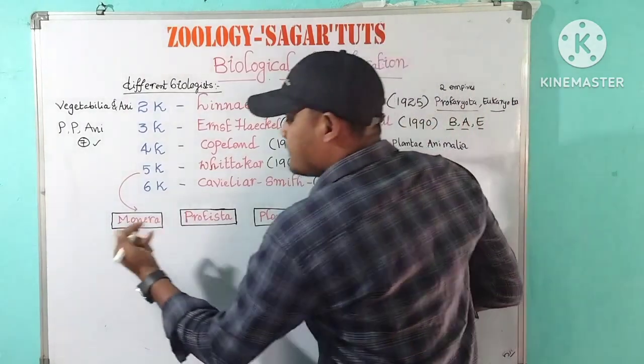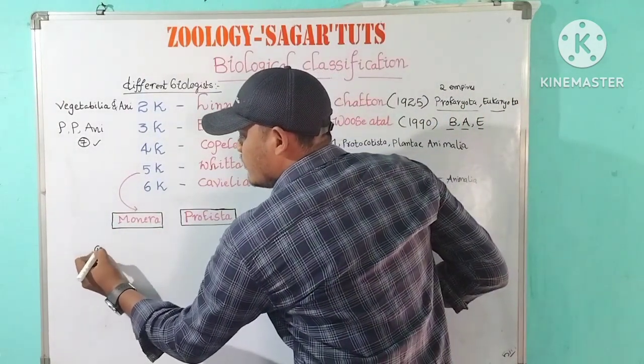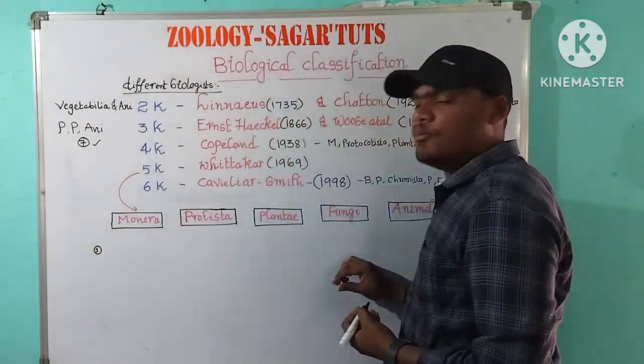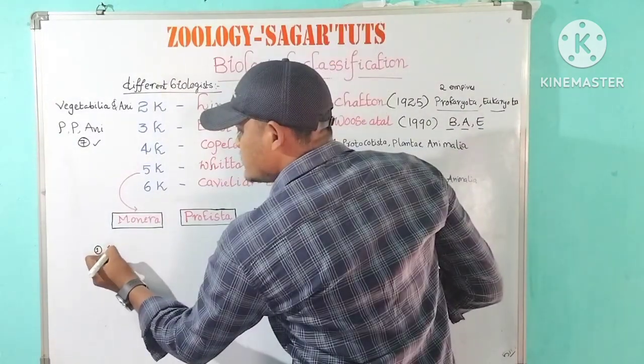So what is Monera? Monera is one of the kingdoms. The Monera kingdom consists of unicellular organisms.